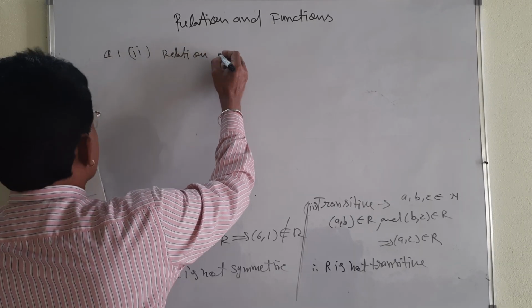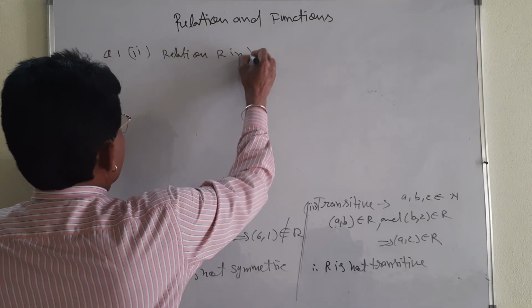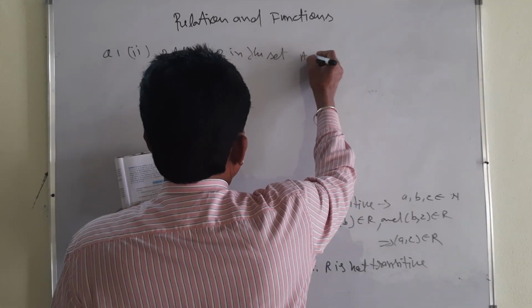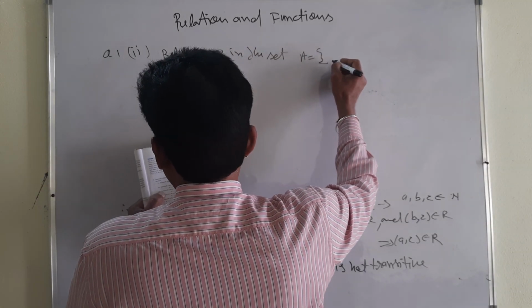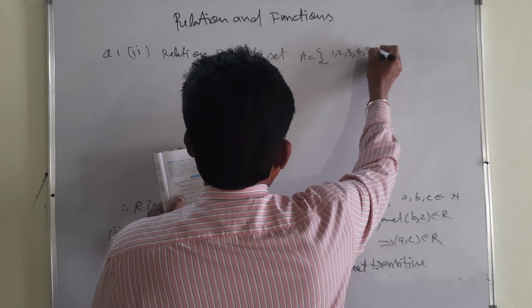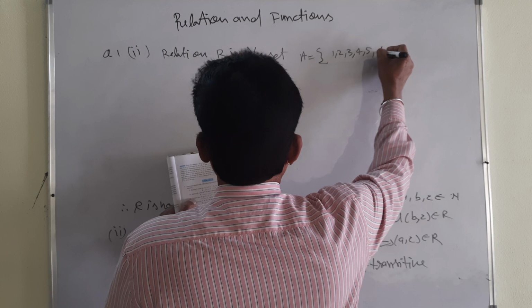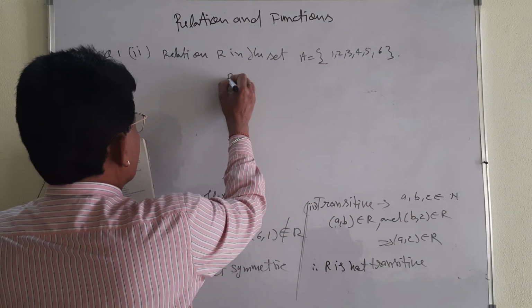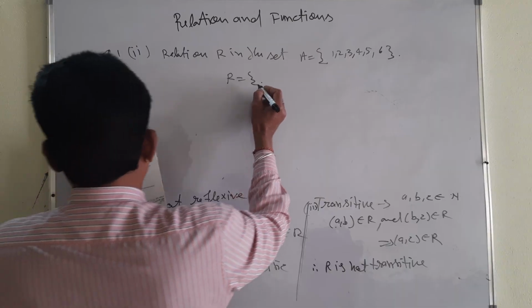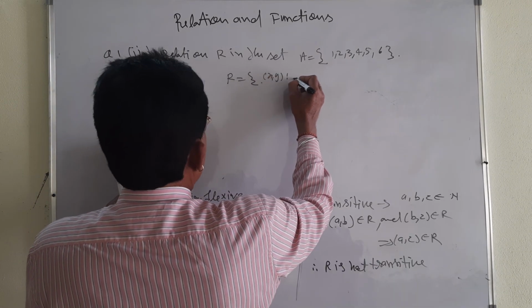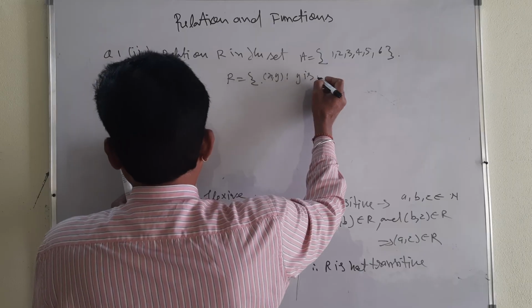Relation R in the set A. Set A, you see carefully: 1, 2, 3, 4, 5, 6. These are the elements of A. And R is equal to what? R is equal to {(x, y)} such that y is divisible by x.